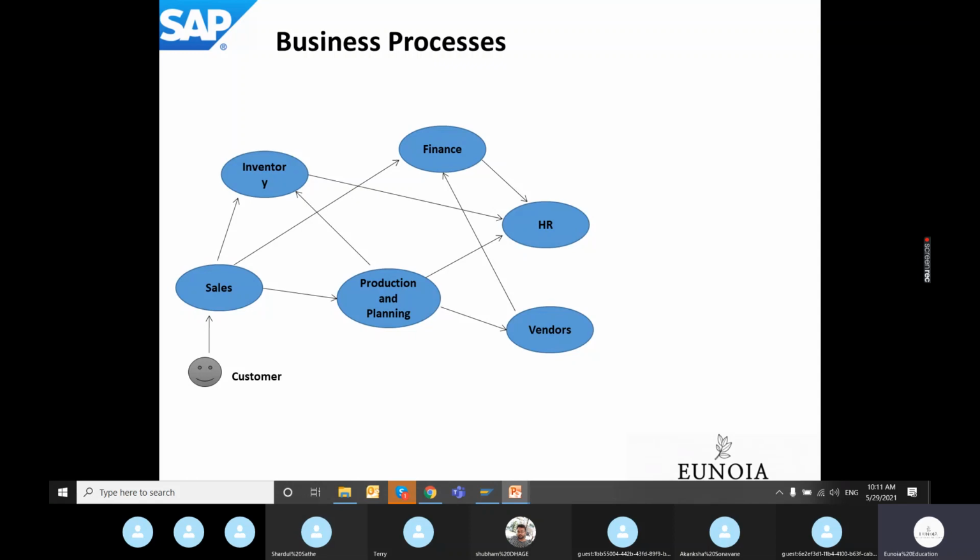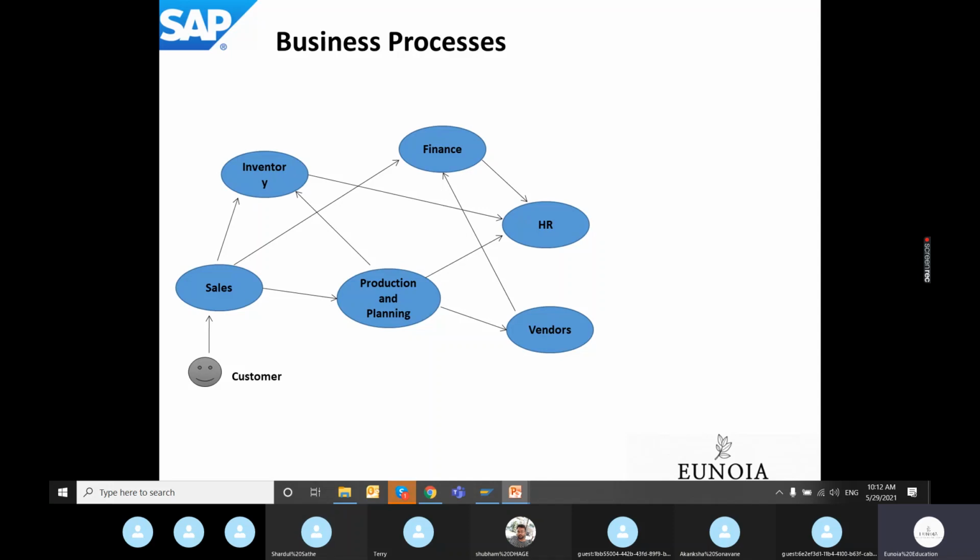So there is an interplay of multiple departments in an organization to get a particular requirement from the customer satisfied. This has to happen with a specified set of rules, and the rules are called business process. What an SAP consultant does is get these rules set into the ERP system. Business processes and business rules are given by the customer to an SAP consultant, and these business rules need to be implemented into the SAP ERP system, or any ERP for that matter.